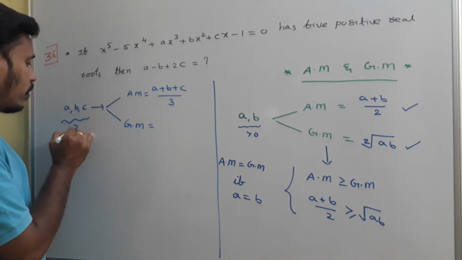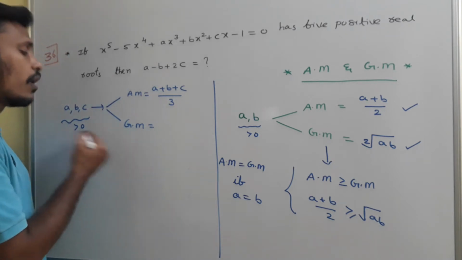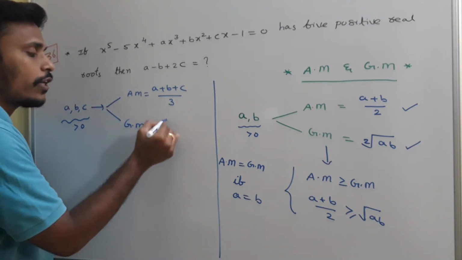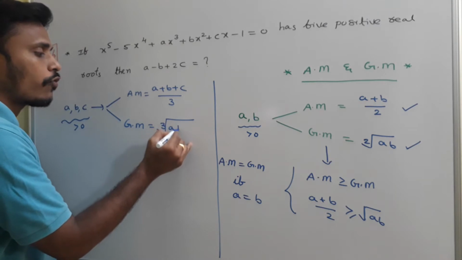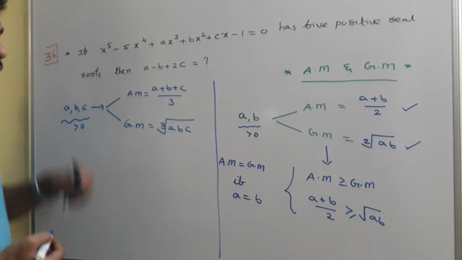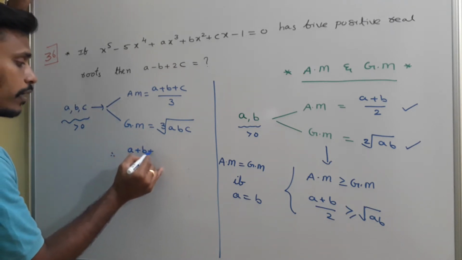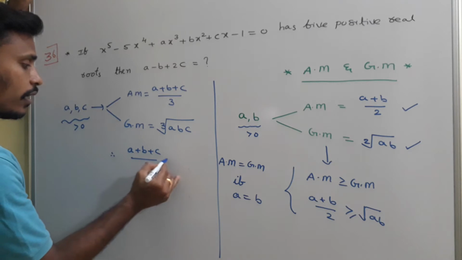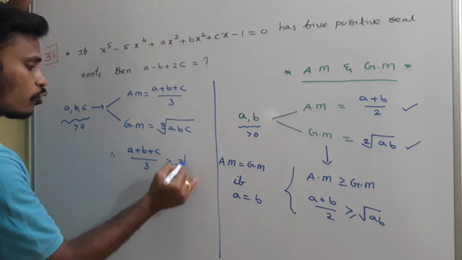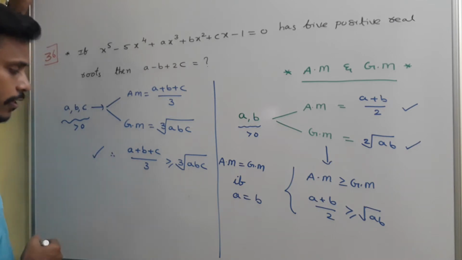Arithmetic mean and geometric mean we apply only for positive numbers. Their geometric mean is the cube root of abc, and arithmetic mean is greater than or equal to geometric mean, so a plus b plus c by 3 is greater than or equal to cube root of abc. This is always correct.